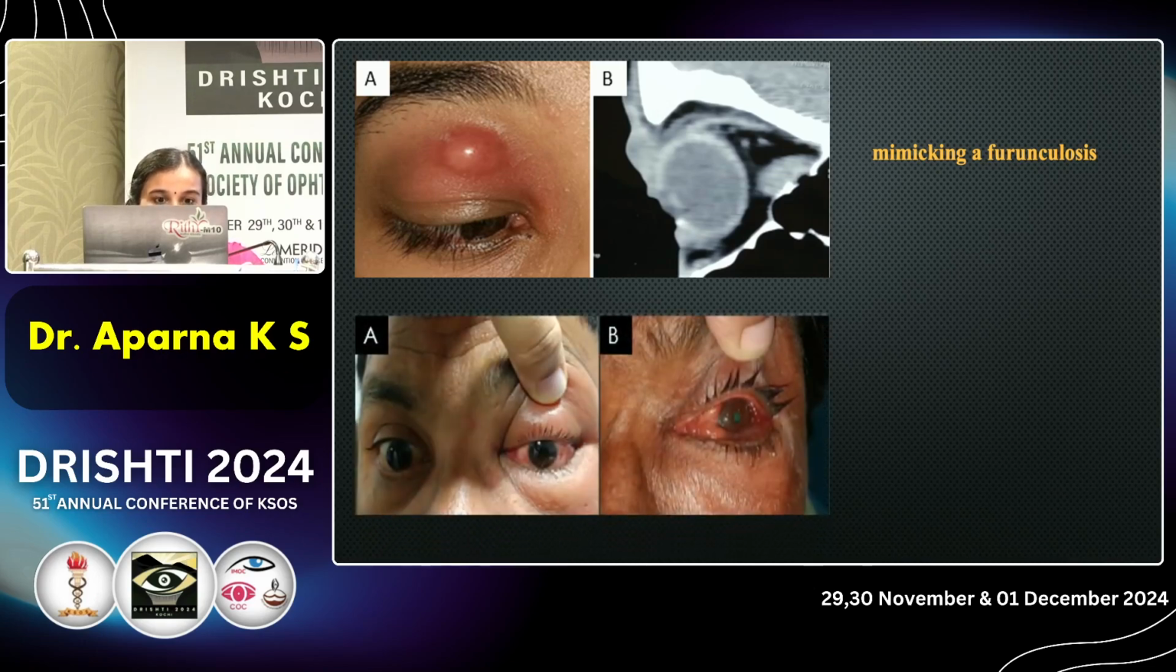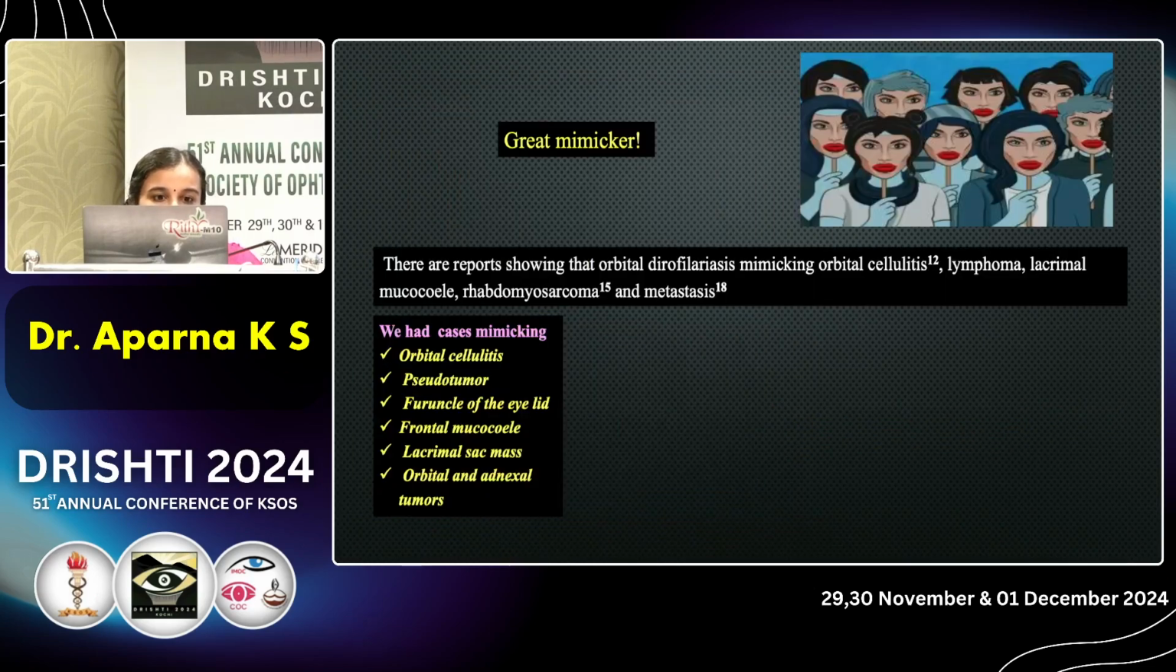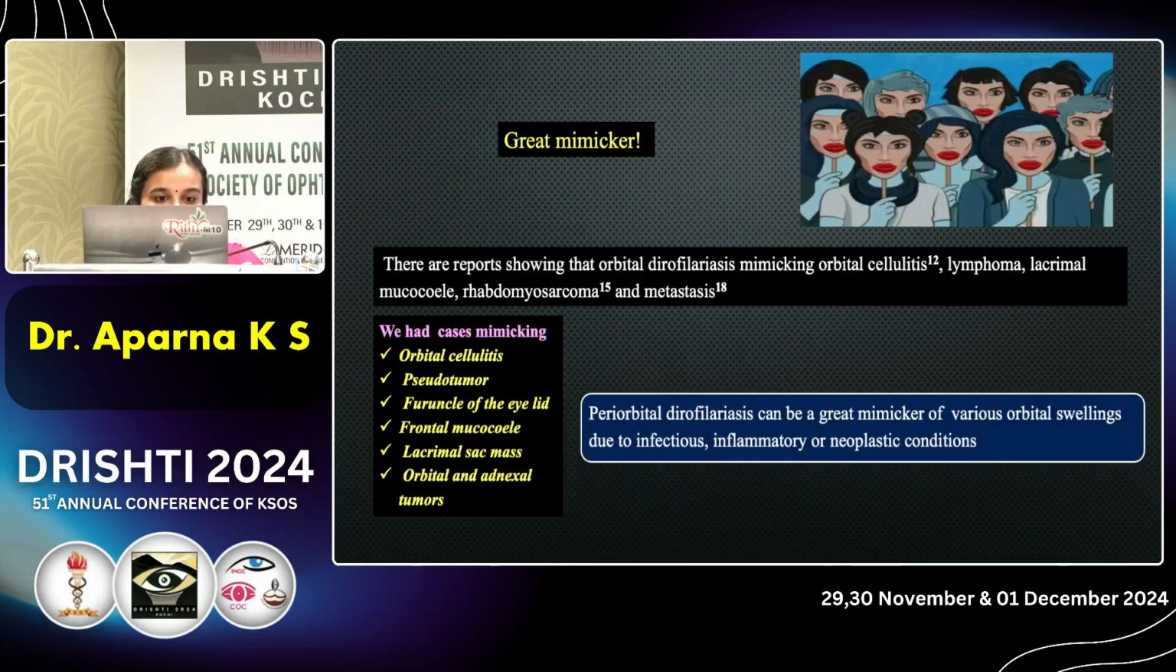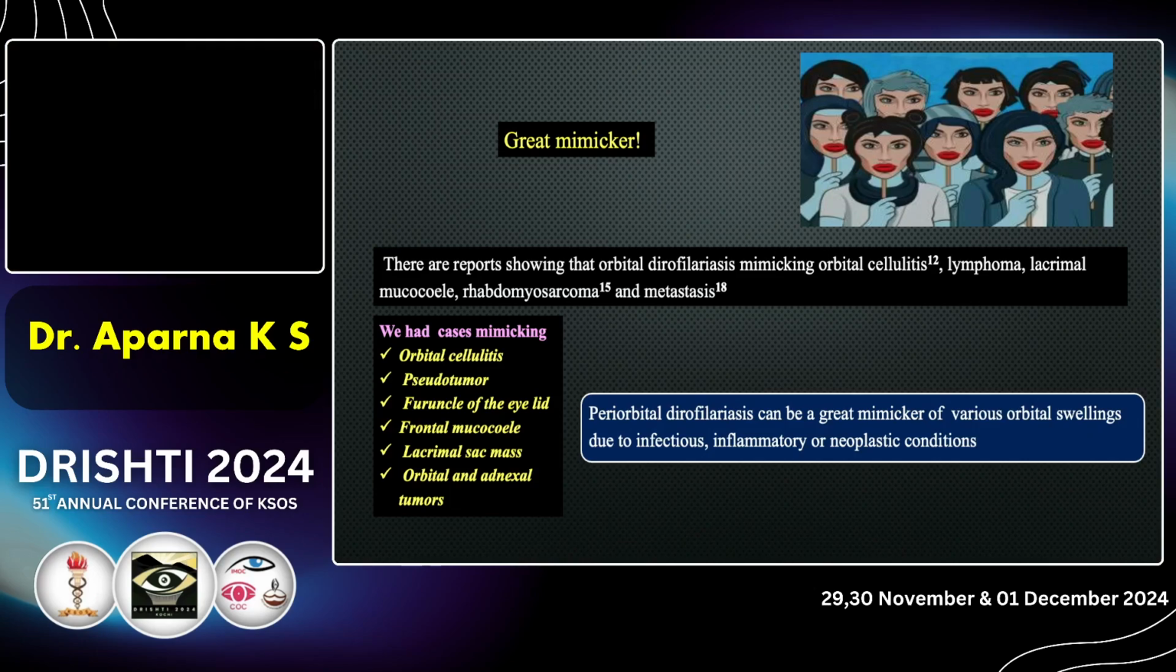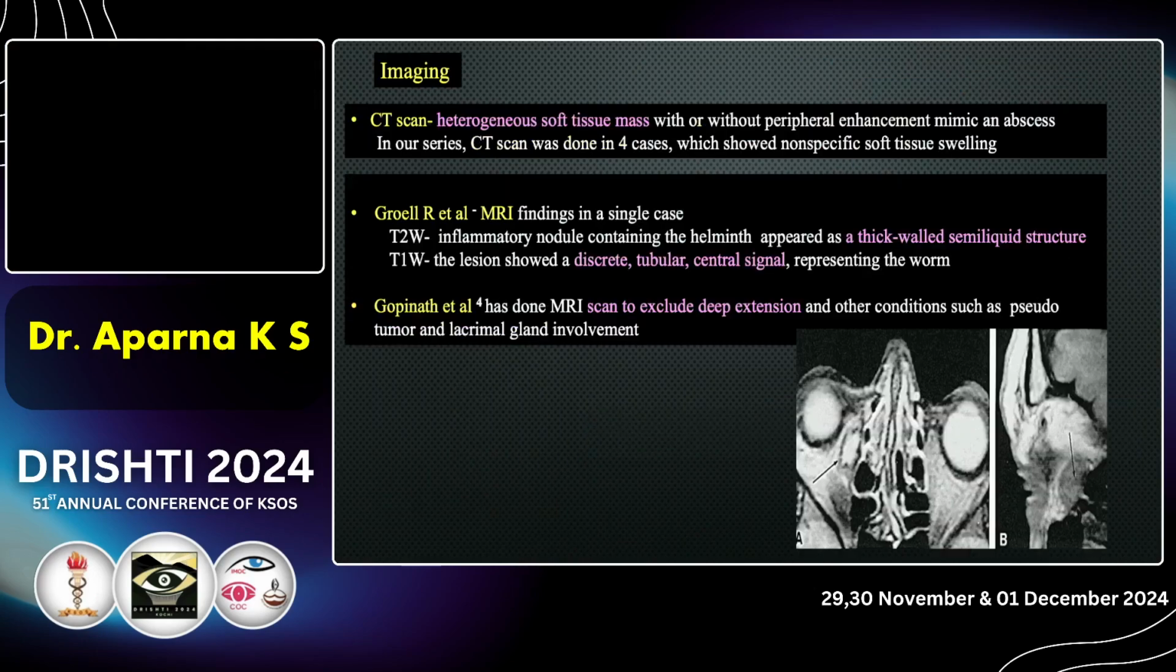These are two elderly gentlemen who presented with congestion, chemosis, mild proptosis and movement limitation mimicking orbital cellulitis or pseudotumor. So, we had cases mimicking orbital cellulitis, pseudotumor, frontal mucocele, lacrimal sac mass, and orbital and adnexal tumors. So, periorbital dirofilariasis can be a great mimicker of various orbital swellings due to any etiology, like infectious, inflammatory, or neoplastic conditions.